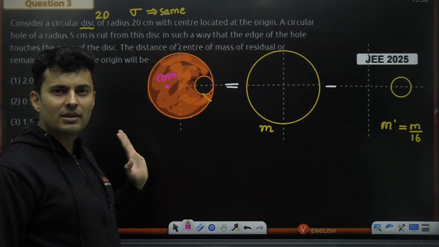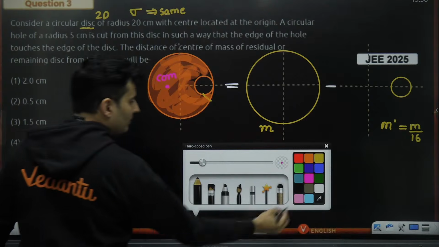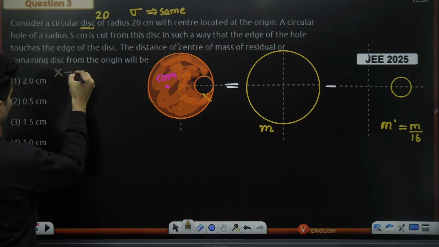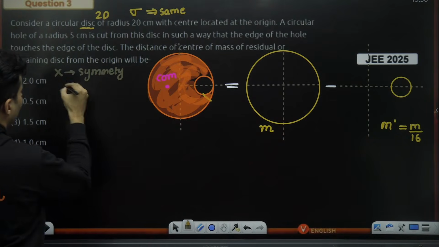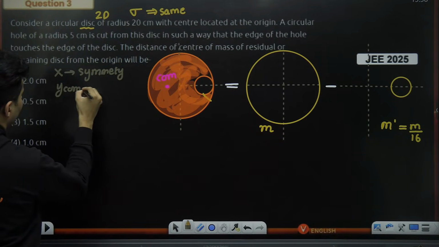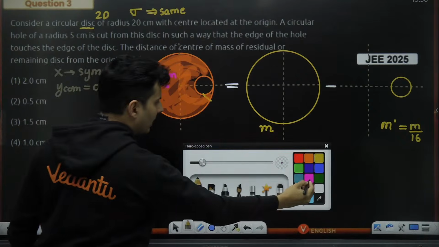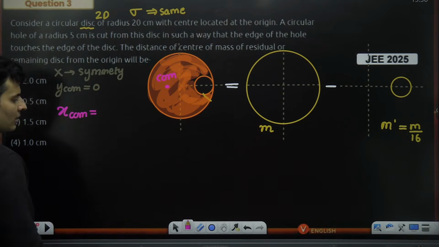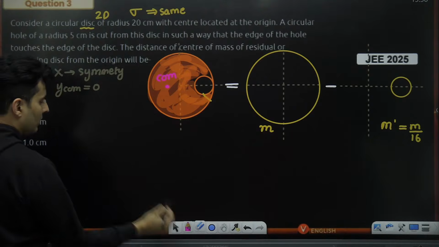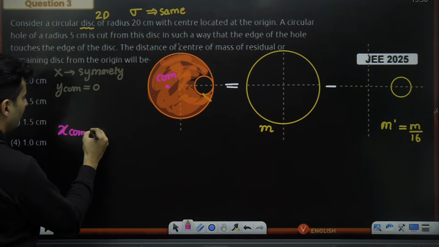The y coordinate will be 0. The x-axis is the axis of symmetry, therefore the y coordinate of the center of mass will be 0. So we just have to look at the x coordinate of the center of mass. So x COM, we have to figure out. Okay, so how much is x COM?